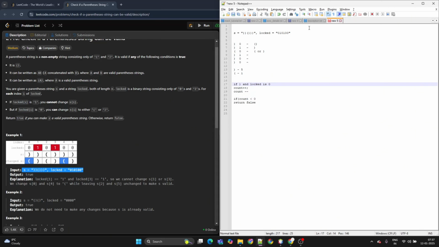Why we need to write this logic is that, while starting from left to right, first we see a closing bracket, it's a 1, and it is a 0 lock status. So we see the closing bracket, 1, 2, so the count is 2. Then the count will become 1 again. Then again the count will be 2, 3, 4, count is 4. Then again I will check from left to right, here I'll start checking for the opening bracket. So the count will be 1, 2, 3. That's the thing which I'm going to do.